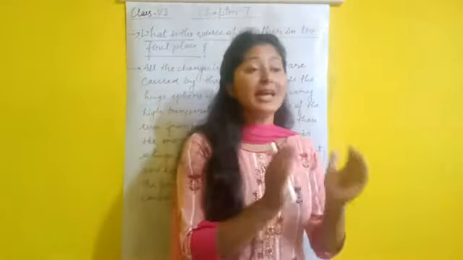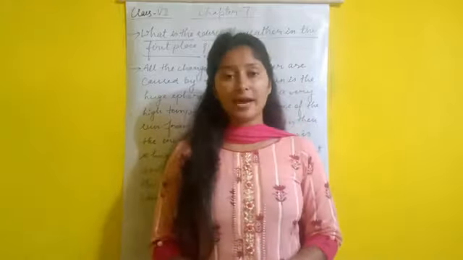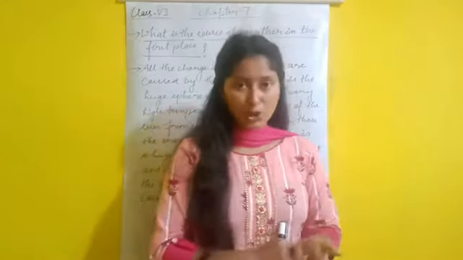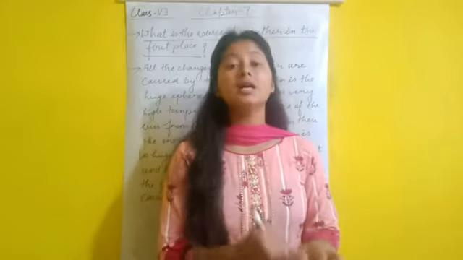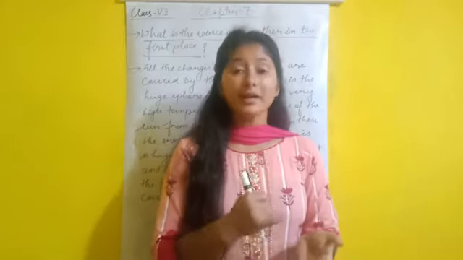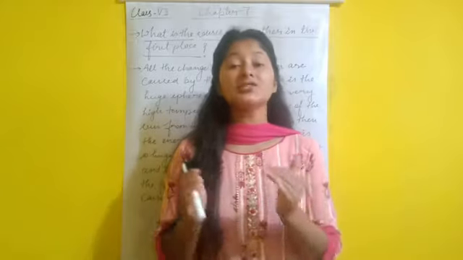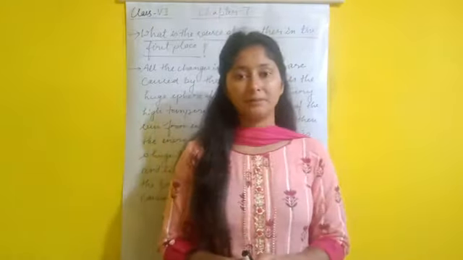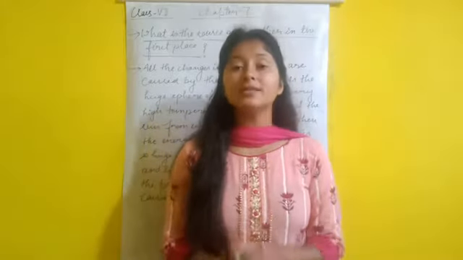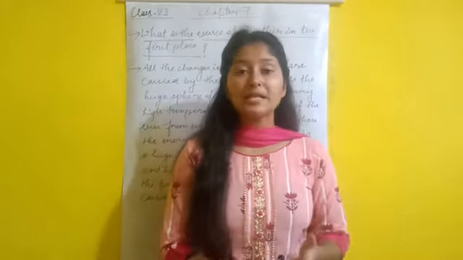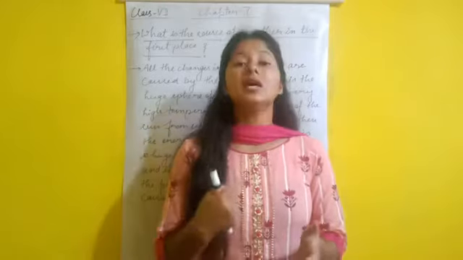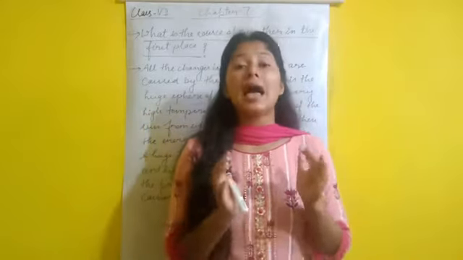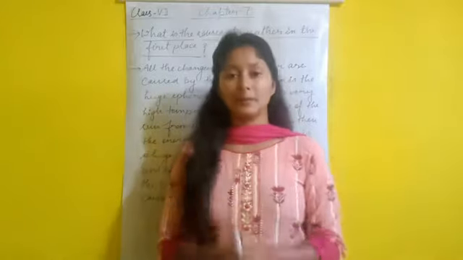The day-to-day condition of the atmosphere at any place with respect to temperature, humidity, rainfall, wind speed, etc. is called weather at that place. And what are the elements of weather? The temperature, humidity, rainfall and other factors are called elements of weather.